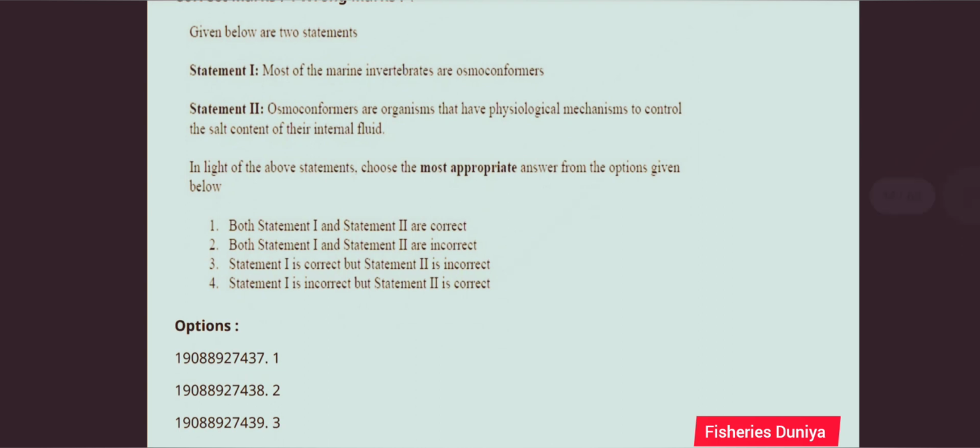Next question, given below are 2 statements. Statement 1, most of the marine invertebrates are osmoconformers. Statement 2, osmoconformers are organisms that have physiological mechanisms to control the salt content of their internal fluid. So this question is correct answer is option number 3. Statement 1 is correct but statement 2 is incorrect.